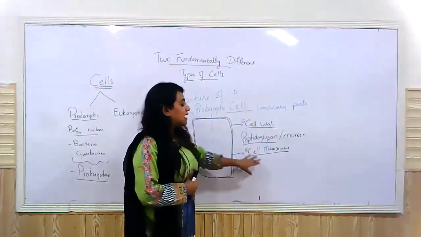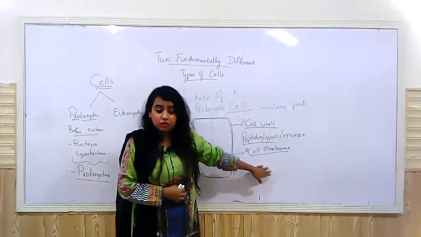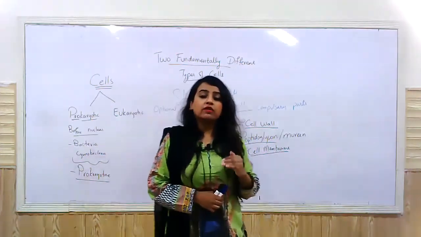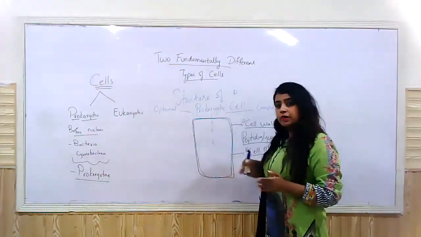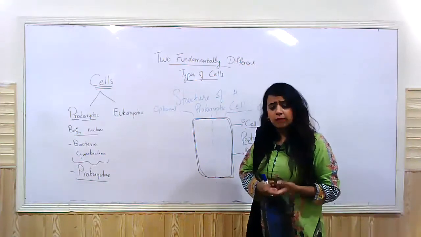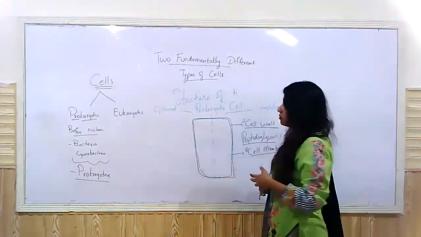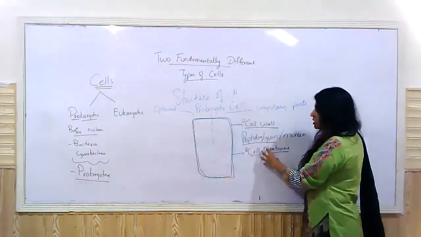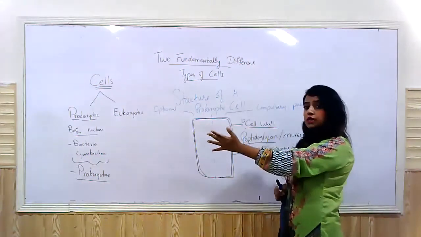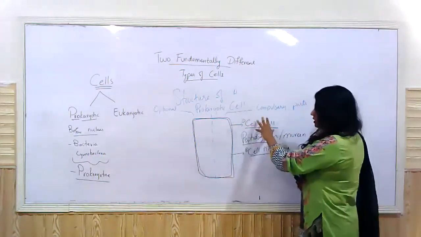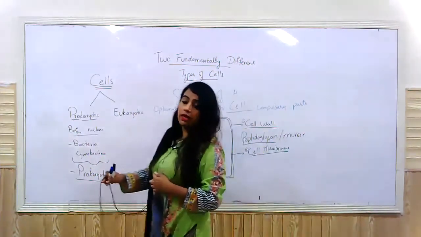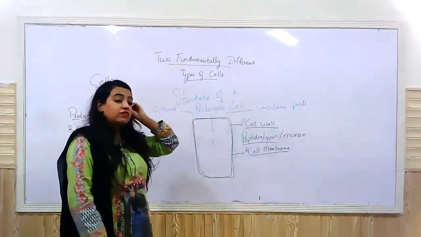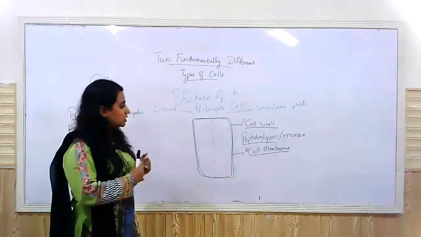So this is exactly what the cell membrane does here too. It controls whatever enters and whatever leaves the cell. It is selectively permeable. The chemical composition is the same, with slight differences there might be, right? But two things that are present in a prokaryotic cell and a eukaryotic cell are cell wall and a cell membrane.